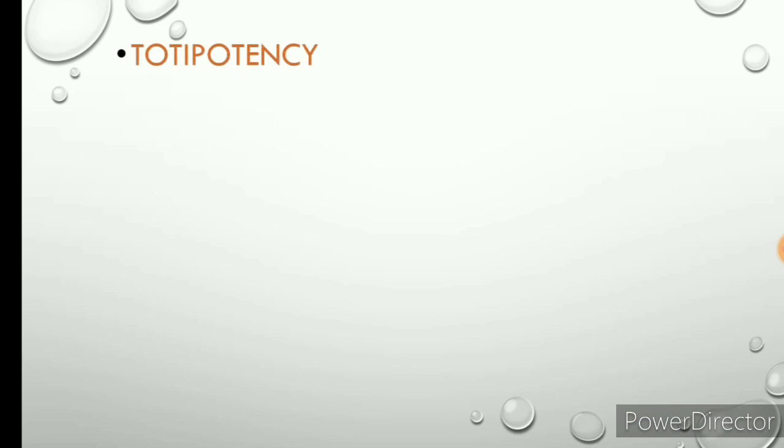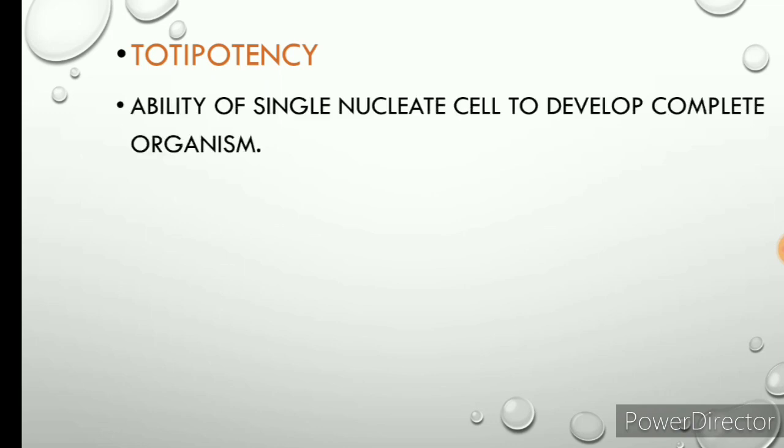Actually the cell also has the ability to divide and redivide, and after division it has the ability to produce or develop into a complete living organism, and this ability is called totipotency. This ability is present in a cell that has a nucleus, that means a single nucleated cell can develop the complete organism, and we can see this ability in plants and also in animals.